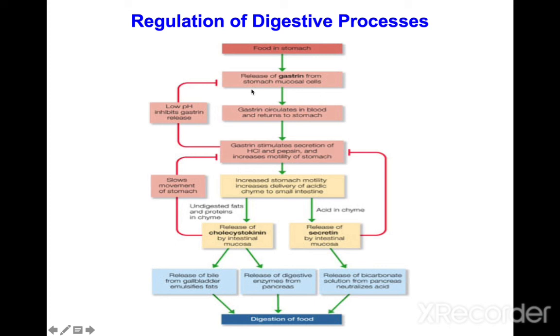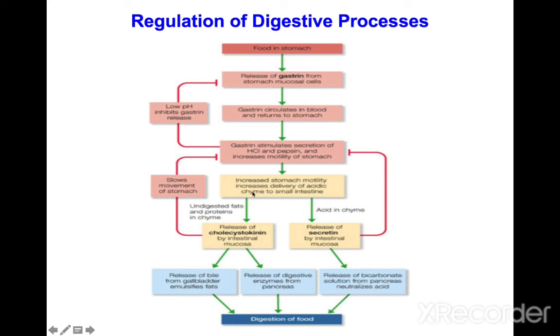Gastrin is released by the stomach mucous cells, enters the circulation in the blood and returns to the stomach, stimulating secretion of acetylcholine, hydrochloric acid and pepsin, which is the enzyme, and they increase the motility of the stomach.